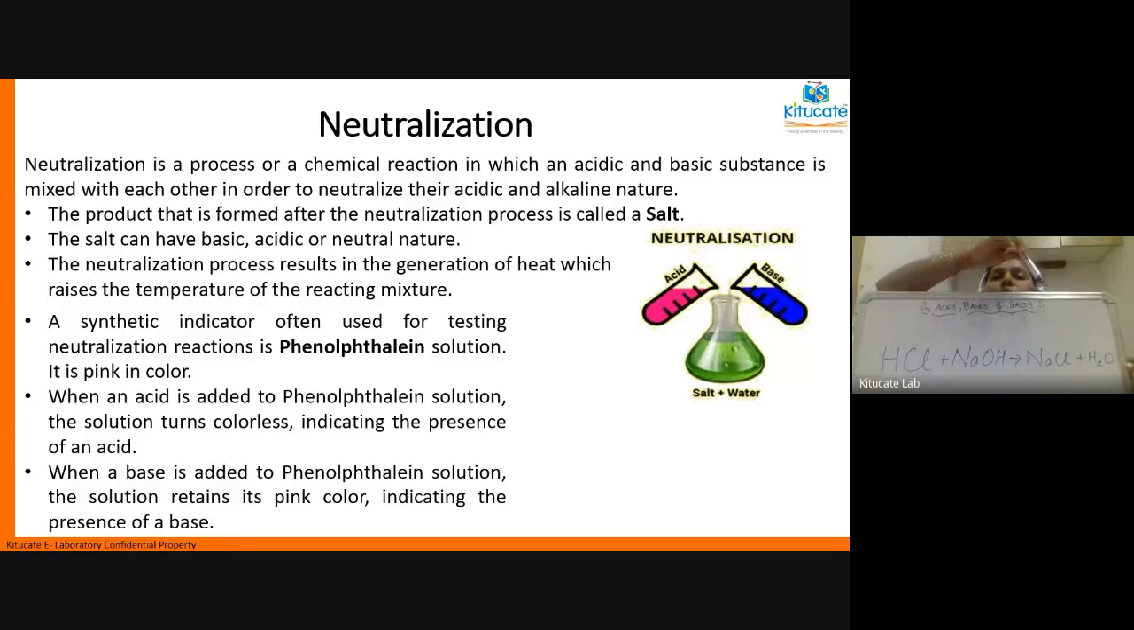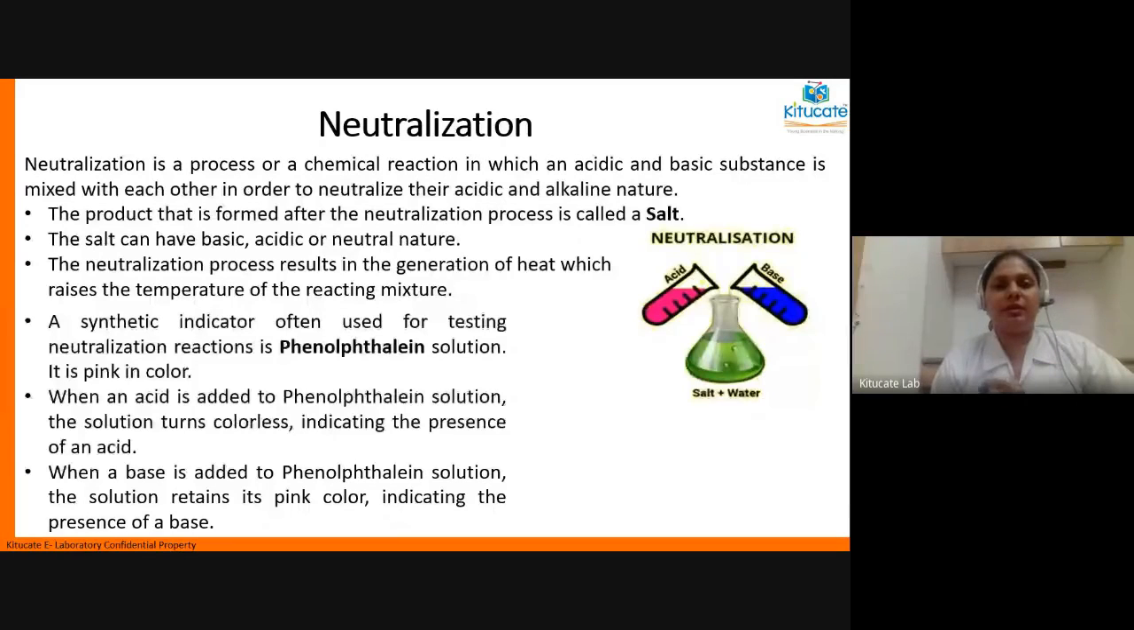Now, this is a neutralization reaction. That means on the ingredient side, you have one acid and one base, and on the product side, you have a salt and you have water. This type of reaction is called a neutralization reaction. As a product of a neutralization reaction, there are always only two components. One is a salt and one is water.